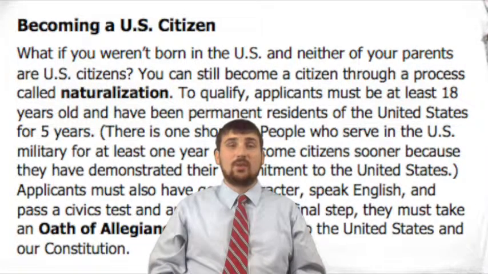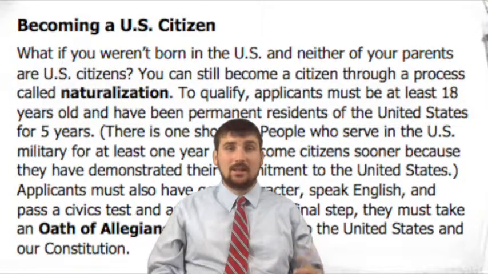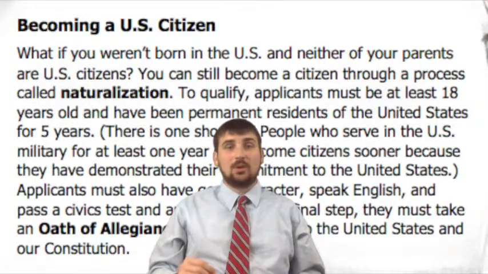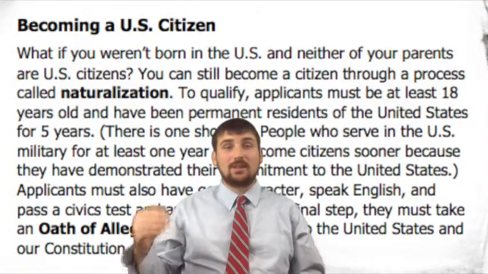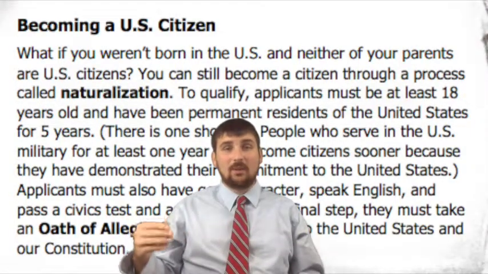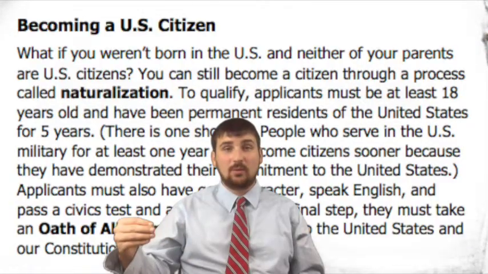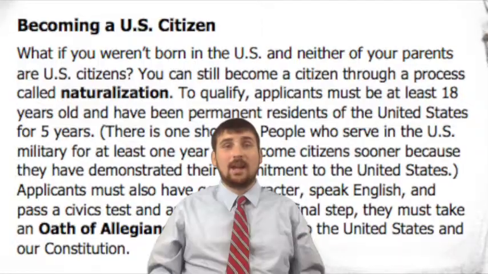This section should have been a review also. We covered this last week when we went over the steps to becoming a citizen. So what I want you to do is either underline, highlight, or circle anything that would fall into the requirements that you must do to become a naturalized citizen. So go back, look through the paragraph, and anything that is a requirement, something you must complete or must do before you become a citizen, either underline it, highlight it, or circle it. After you finish that, continue on with the reading.